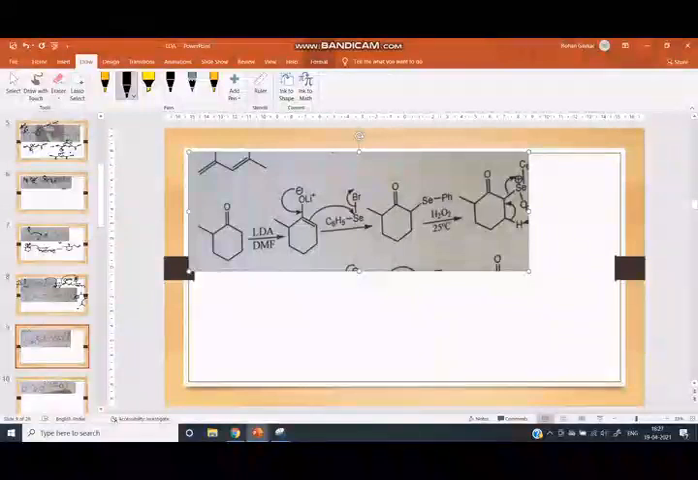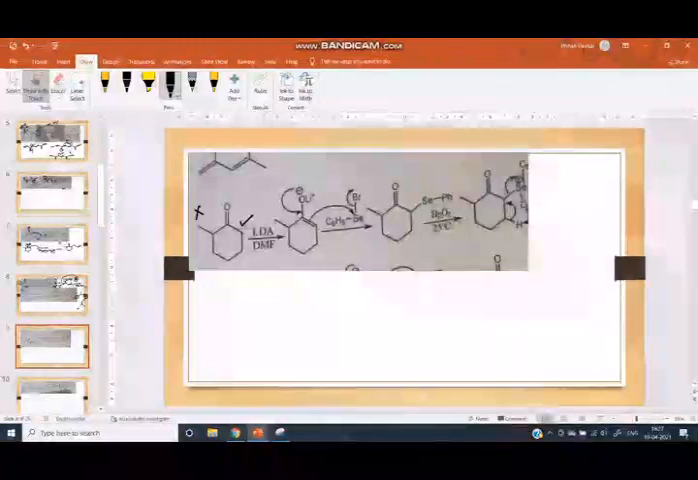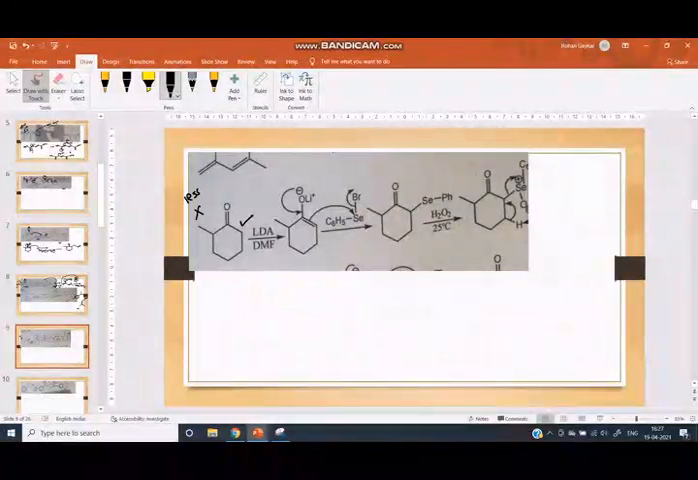Here this is the starting material. LDA abstracts this proton, not this, because this proton is less acidic. This proton is more acidic. Why is it more acidic? Because here is no donating group. Here is the methyl donating group. Therefore, it is less acidic. Therefore, LDA abstracts this proton. LDA always abstracts the more acidic proton.